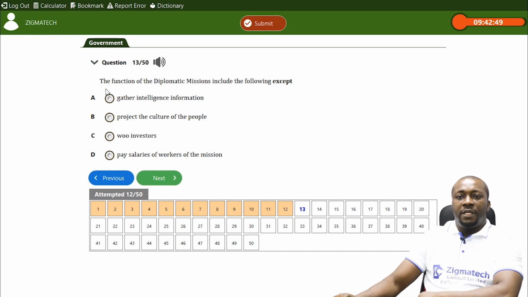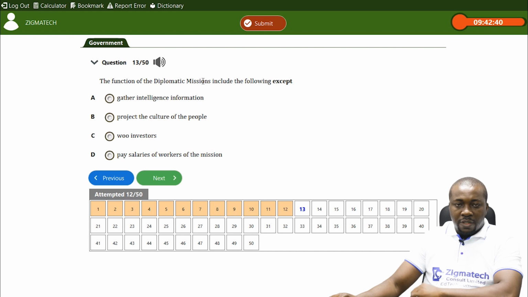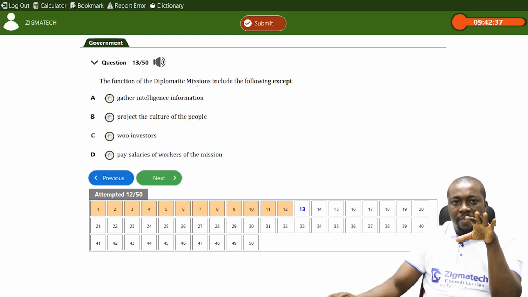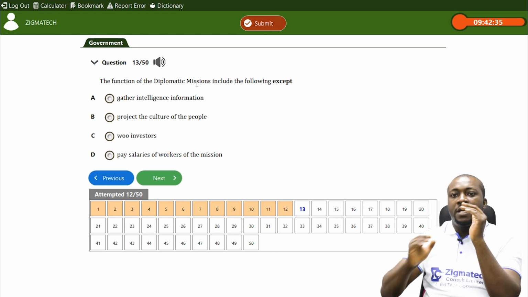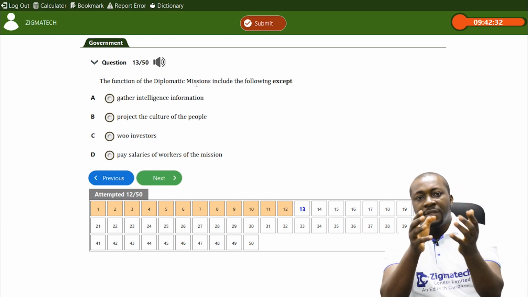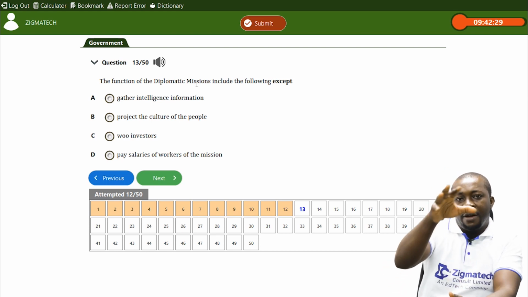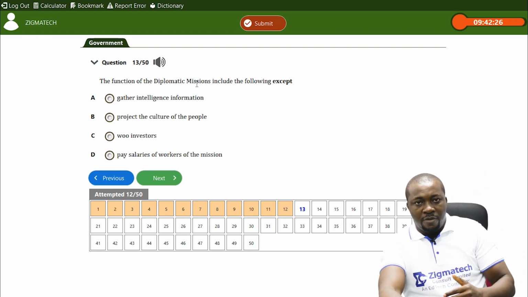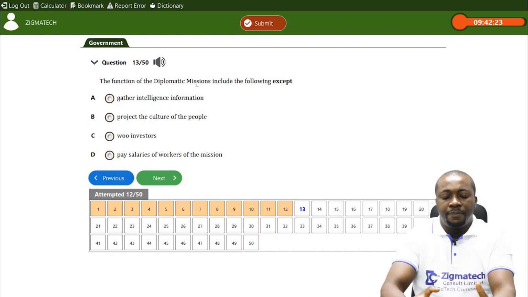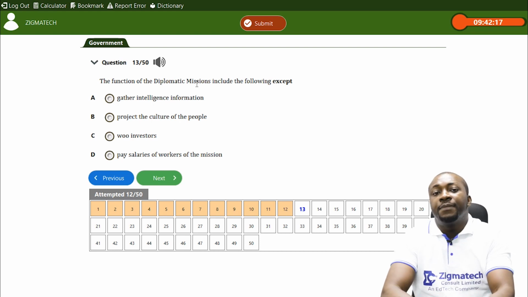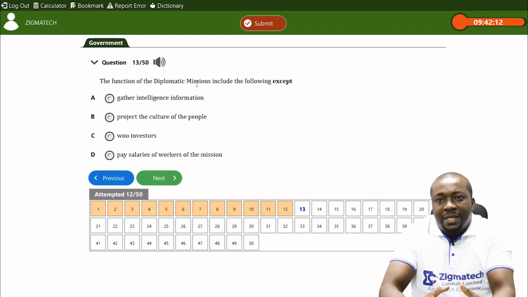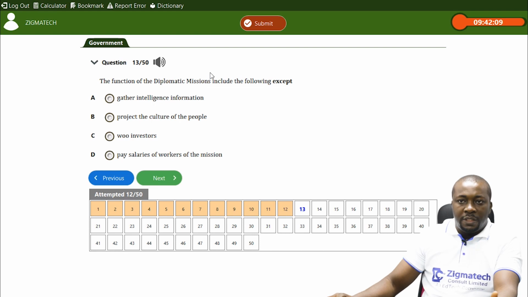Now, question 13 says the functions of diplomatic missions include the following, except. Now, diplomatic mission, we are talking about an embassy, headed by an ambassador. We are talking about the official representative of a country in another country. Under the Commonwealth, they have what we call high commissions, headed by high commissioners. Now, these are diplomatic missions. They are stationed in the country. They represent their country. What do they do? What is the one that they don't do?